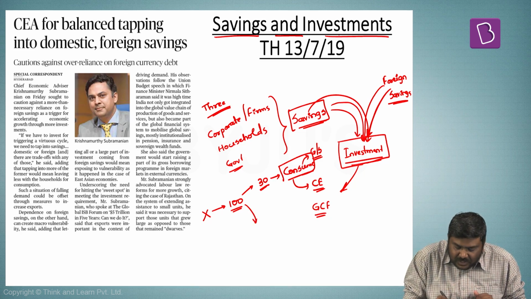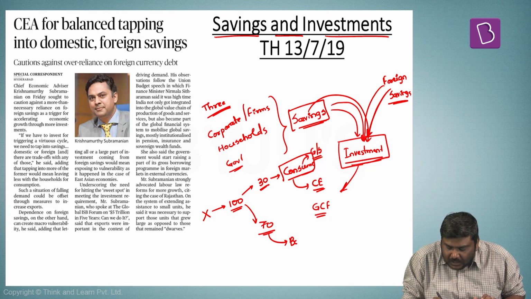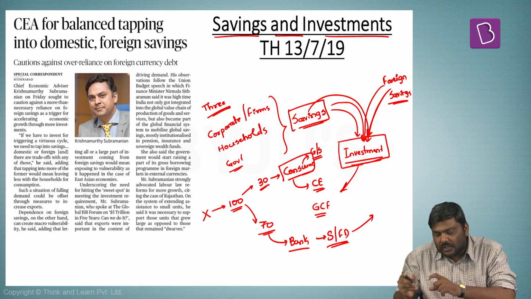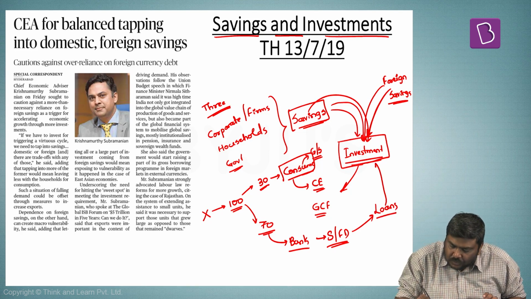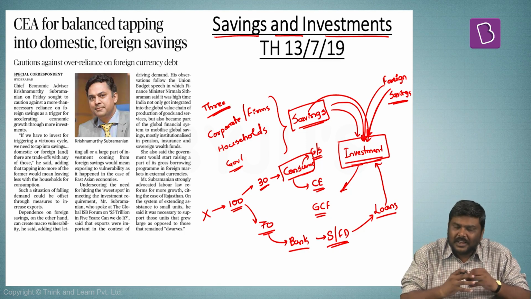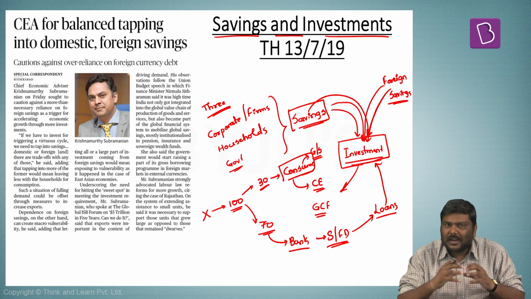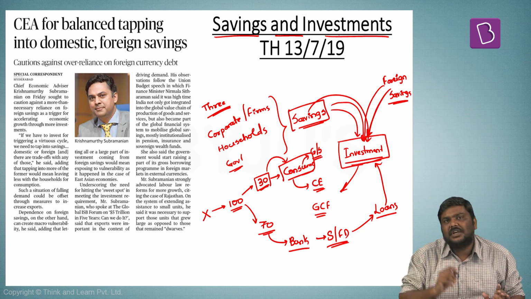And the remaining 70 rupees, let's say hypothetically he will put it in a bank in the form of a savings account or fixed deposit. This particular 70 rupees will be routed into the market in the form of, let's say, loans, which will lead to investment in the market. So look at this. This particular person X has earned 100 and has used 30 rupees out of this 100 rupees for the immediate consumption.